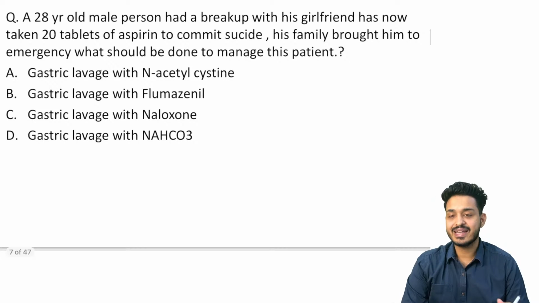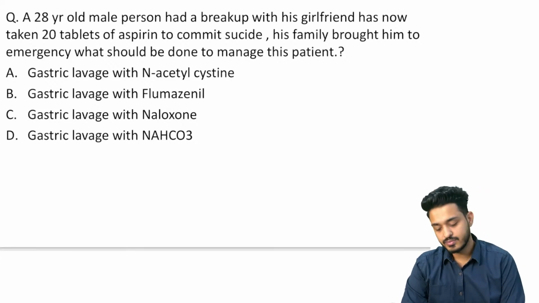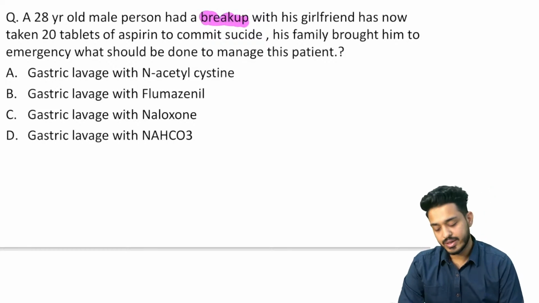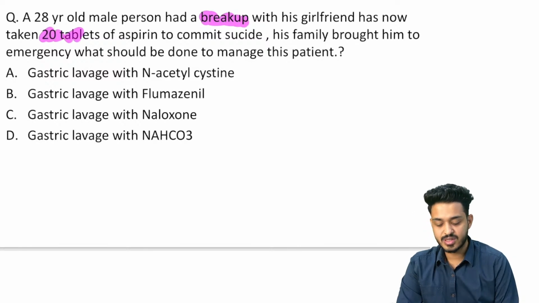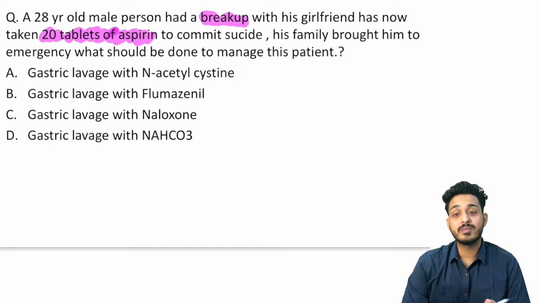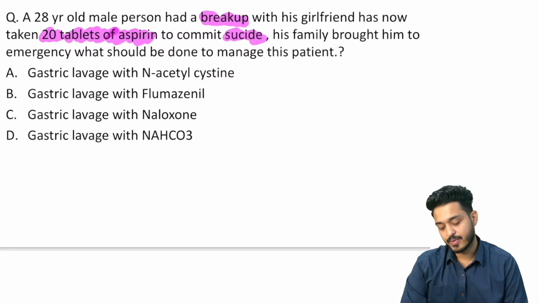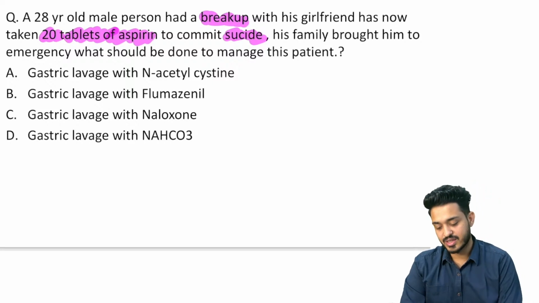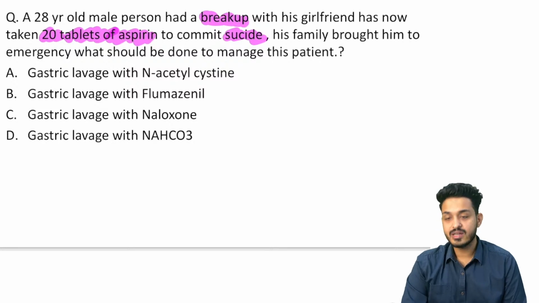A 28-year-old male patient. Patient का क्या हुआ? Person है, he is having a breakup, right, with his girlfriend, and now he has taken 20 tablets of aspirin. ये मरना चाहता है, right? He wants to die and he is taking 20 tablets of aspirin to commit suicide, right? His family brought him to the emergency. What should be done to manage this particular patient? इसको कैसे बचाओगे? Right?